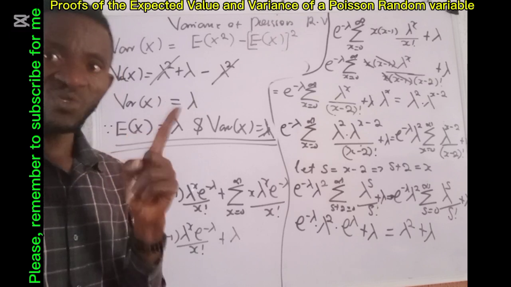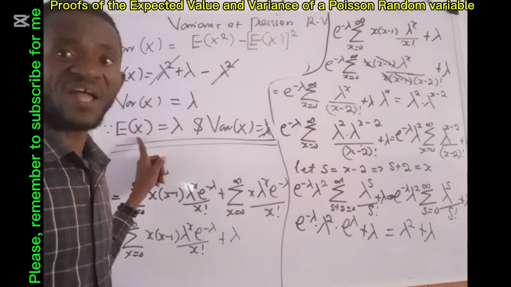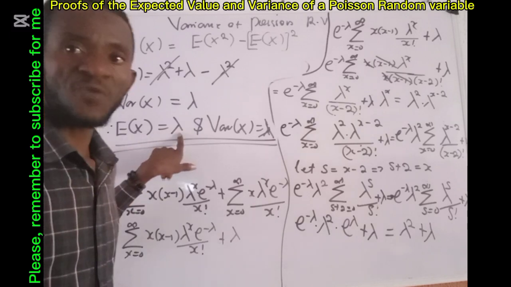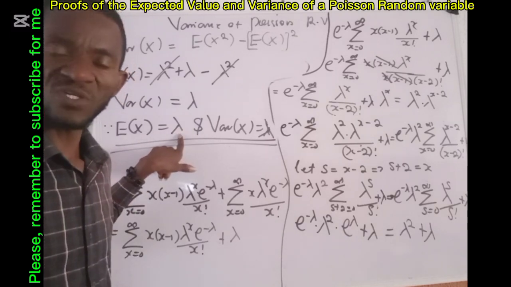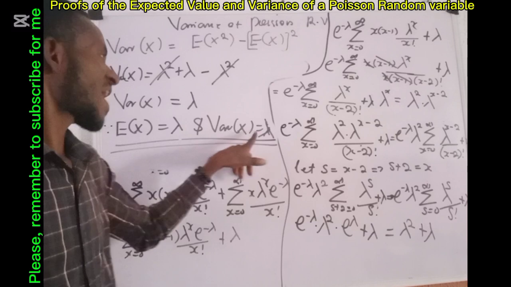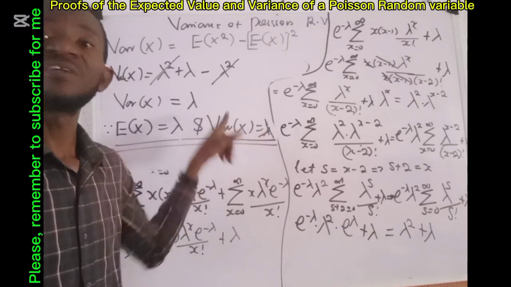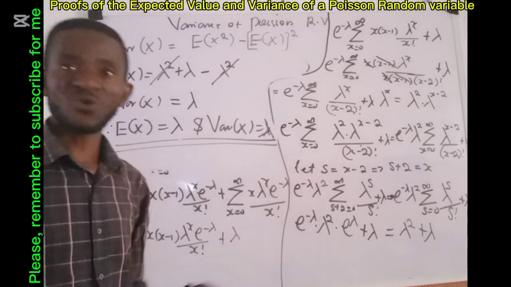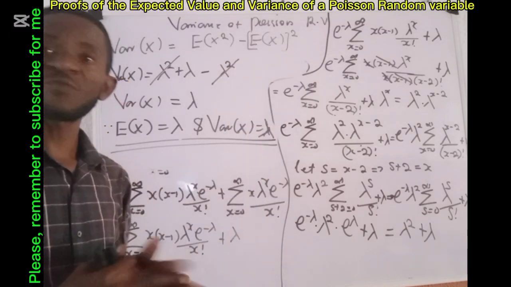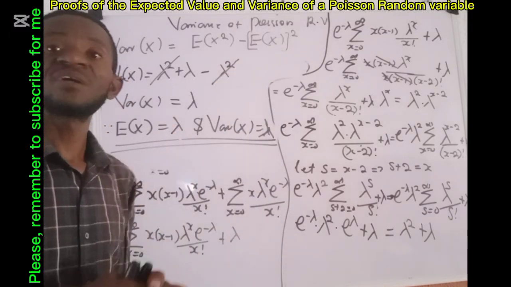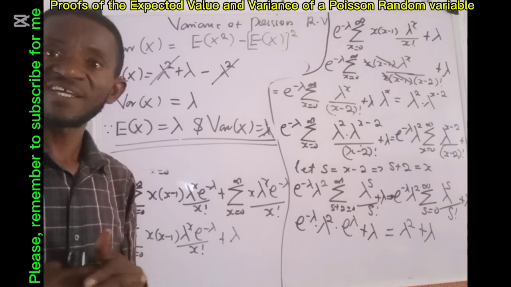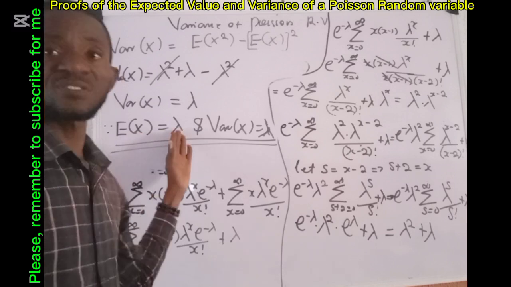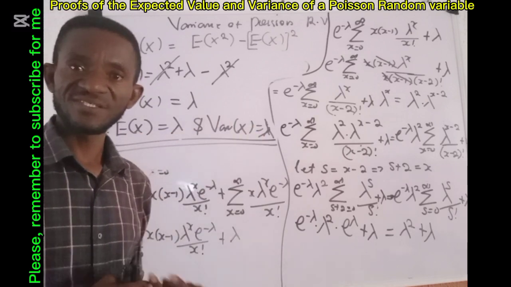It is important for us to know that when they ask you what is the expected value in Poisson distribution, the answer is the rate of occurrence of the event. If they ask you the variance of a Poisson distribution, it is still the rate of occurrence. So in the question we solved in the introduction, where they said the rate of occurrence of calls going through MTN network is 10 per hour, if they ask us the expected value there, it is 10. The variance there, it is 10.